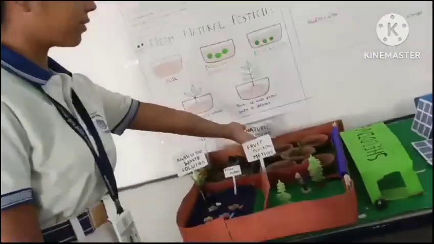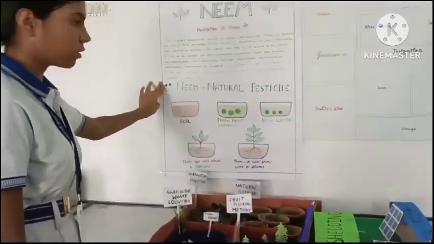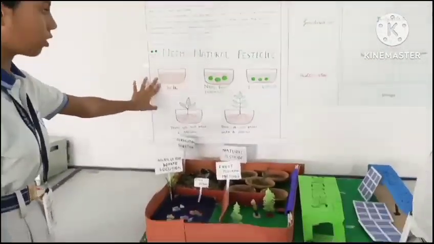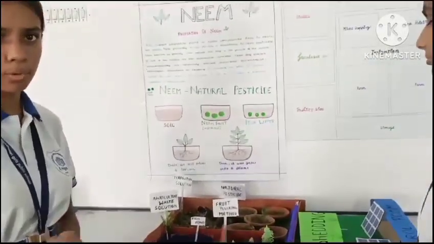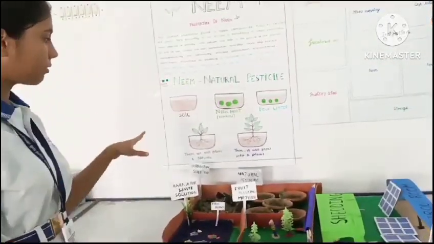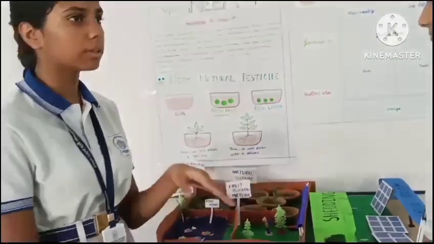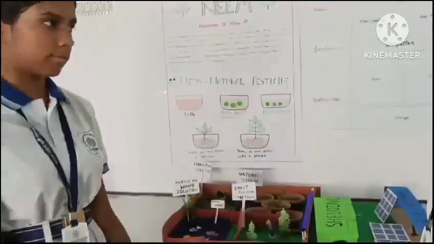Then we have natural pesticides. In the form of natural pesticides we have used neem. There are many properties of neem. First we have taken soil in which we have put crushed nimboli, neem fruit, and then we have poured water. And then we have planted a sapling which will grow into a plant without any pest or insect.